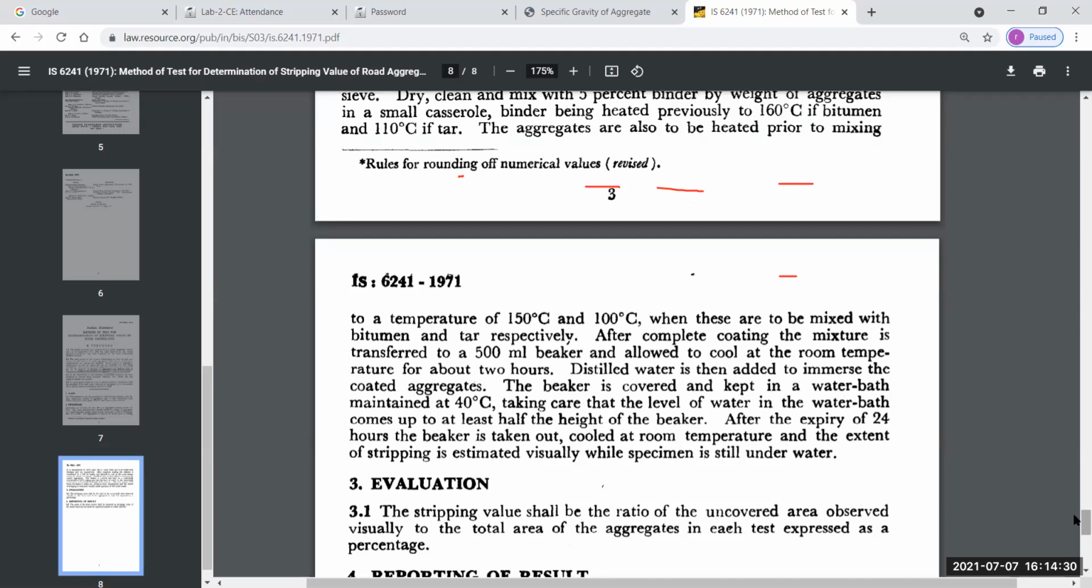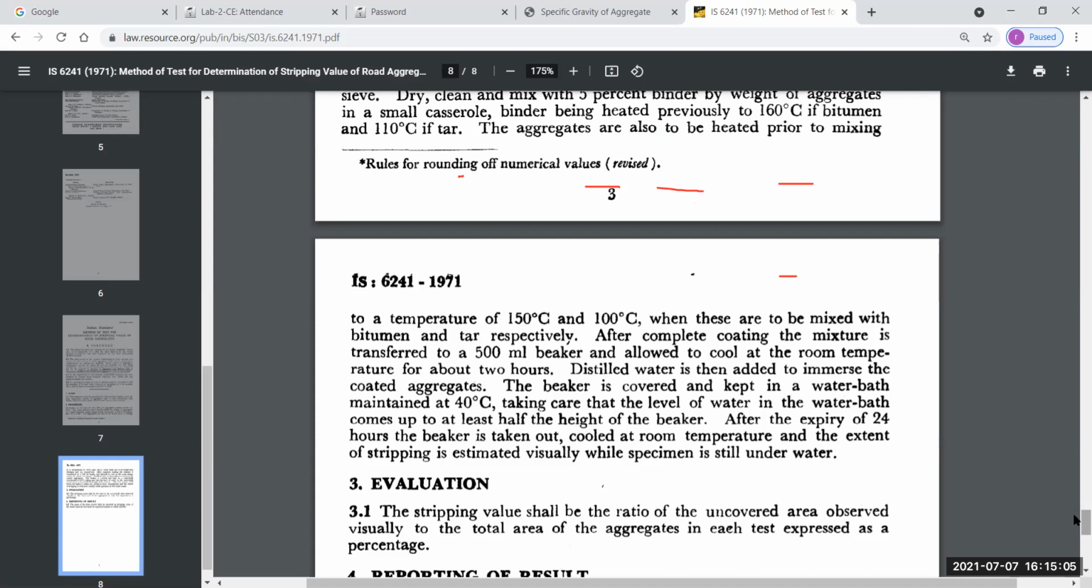We just place or transfer that mixture into a 500 ml beaker and allow the mixture to cool at room temperature for about 2 or 3 hours. Now distilled water is then added to immerse the coated aggregates. So the aggregate which is coated with 5% binder is kept two to three hours for cooling. After 2 to 3 hours, we add distilled water in that coated aggregate.